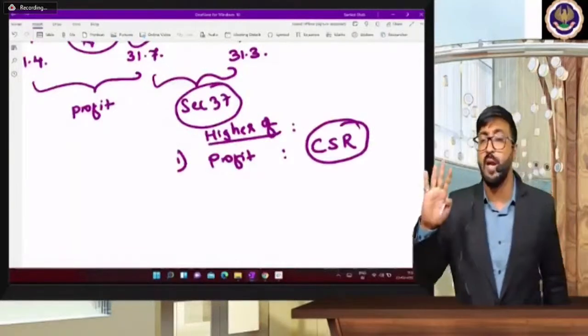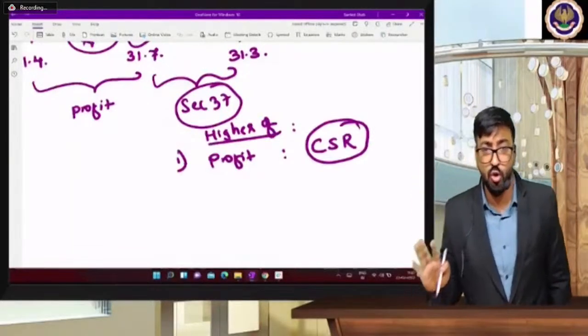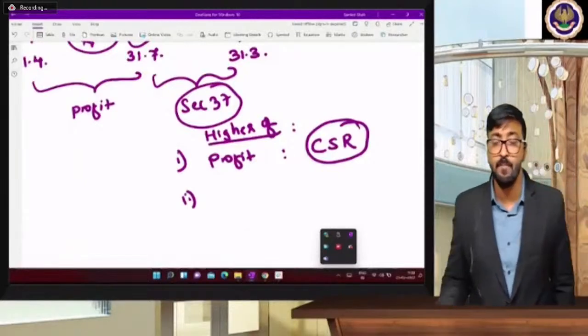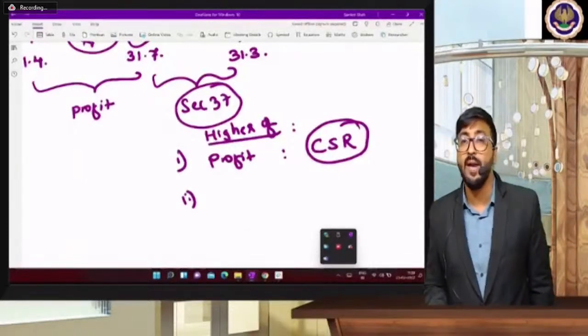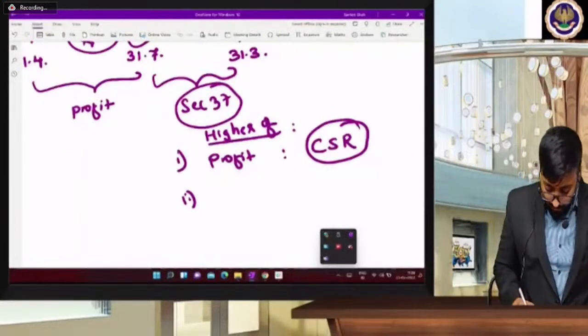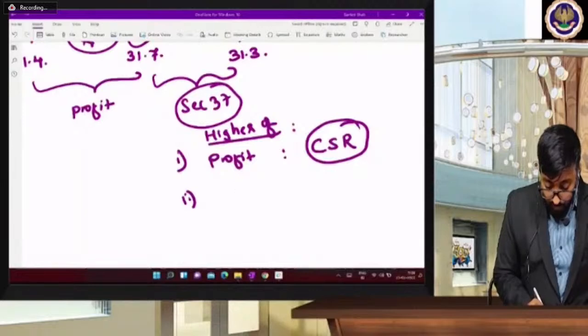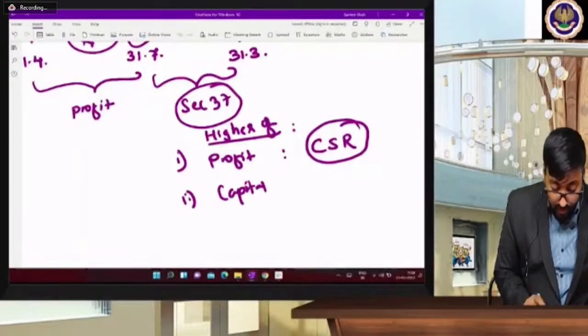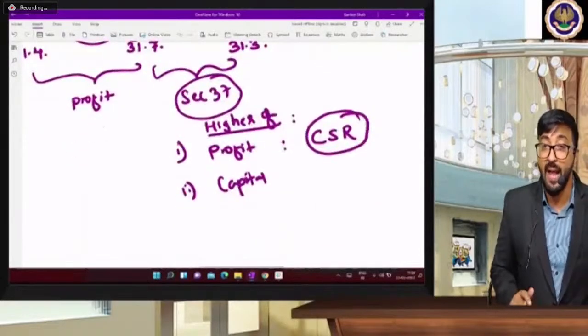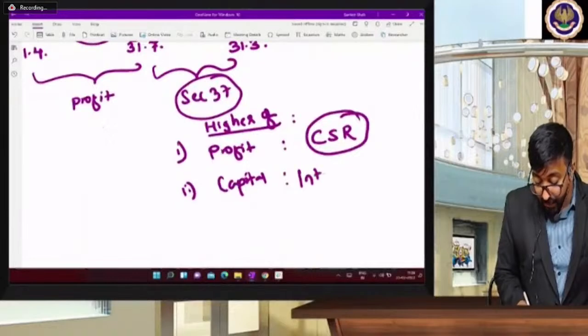I'm going to explain this in Hindi also, so don't worry. Hindi medium students, I'm going to explain this in Hindi. So profit will be divided in the capital sharing ratio. And remember, whatever capital balance you found on 31st of July, on that interest is paid.